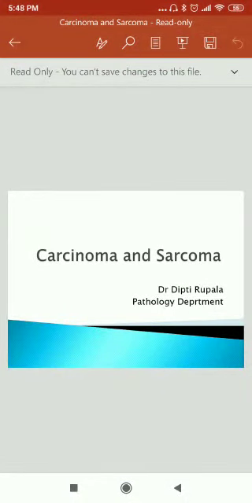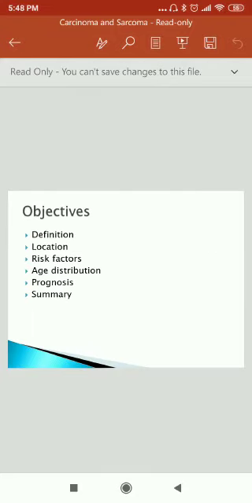Hello, today's topic is carcinoma and sarcoma. Objectives: definition, location, risk factor, age distribution, prognosis, and summary.